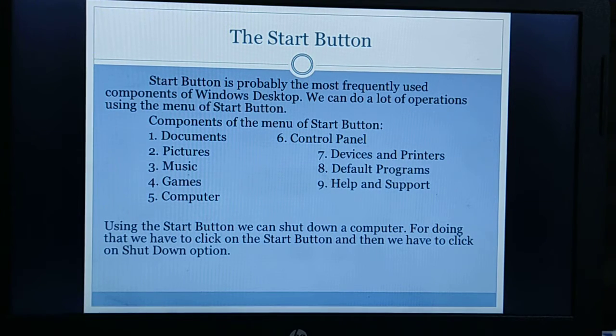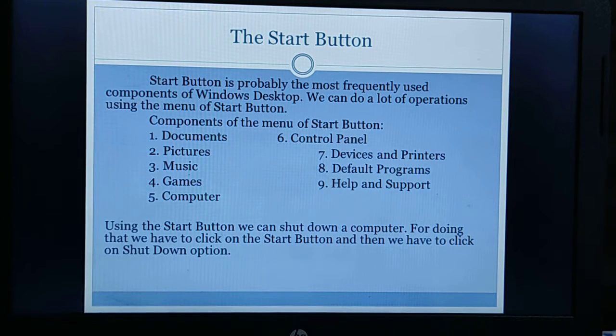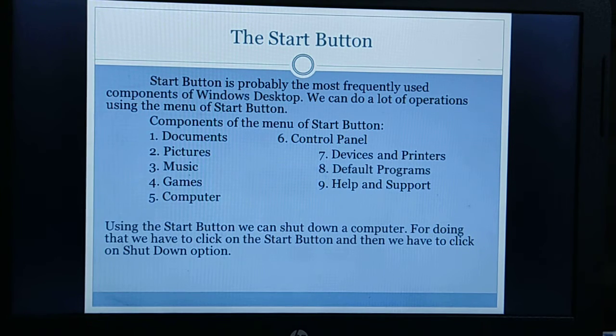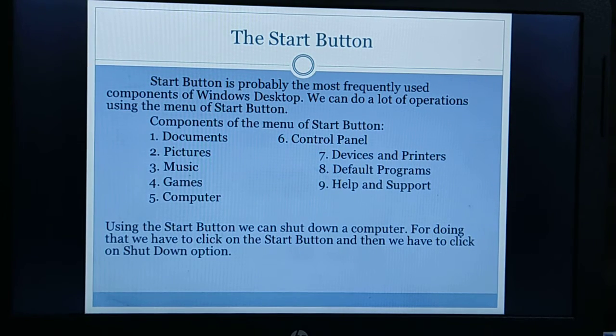Whenever we click on the start button, the list that appears is known as the start button menu. It displays the major applications. These headings provide access to the main programs of our computer. We can start any program, open documents, customize our system, get help and search for items on the computer through the start button menu.